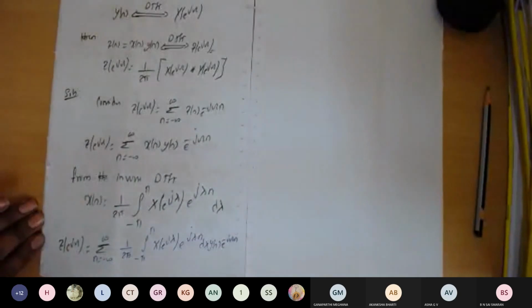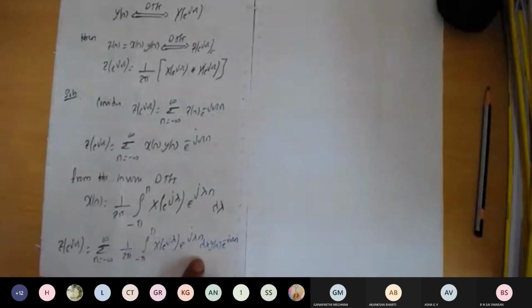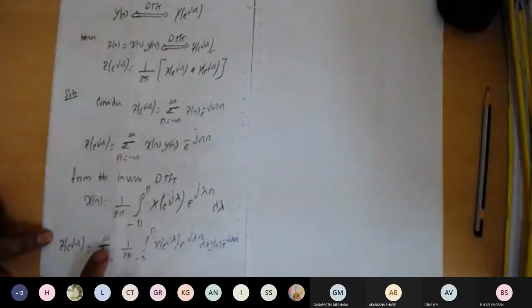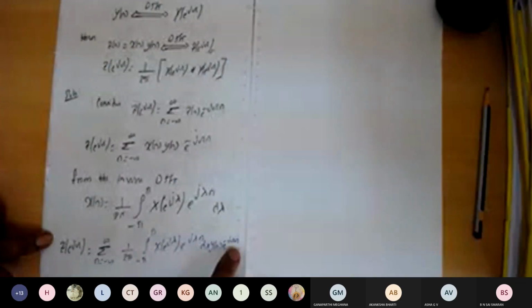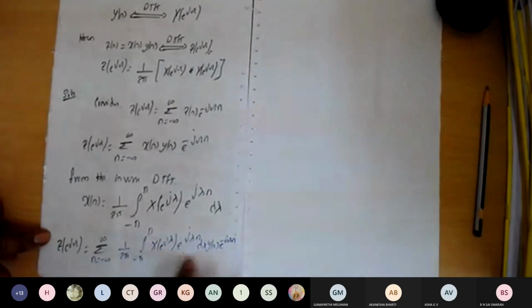So we'll substitute here and we'll evaluate this one. Whenever we substitute the new quantities, in place of x of n, I substituted these terms: summation n equals minus infinity to plus infinity, 1 over 2 pi integral X of e to the power of j lambda, e to the power of j lambda n, d lambda, into y of n, into e to the power of minus j omega n. Okay. So whenever we substitute a new quantity, what shall we do?